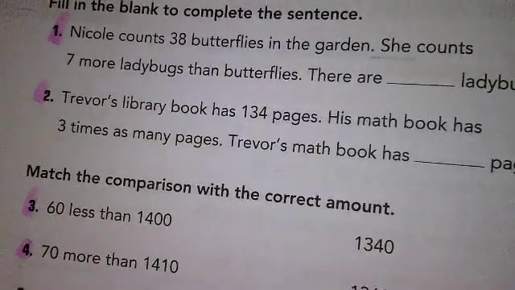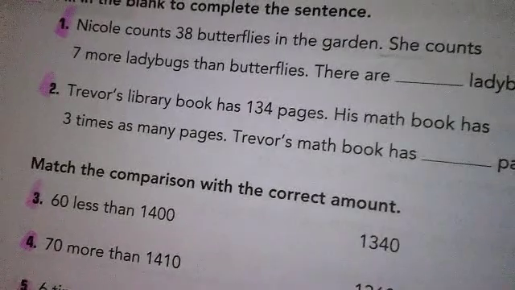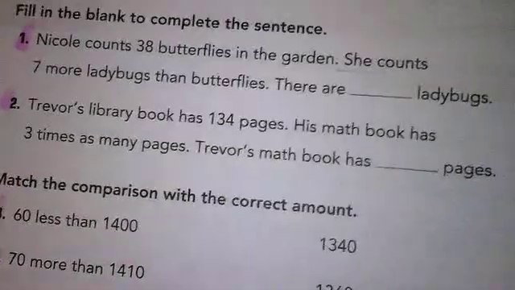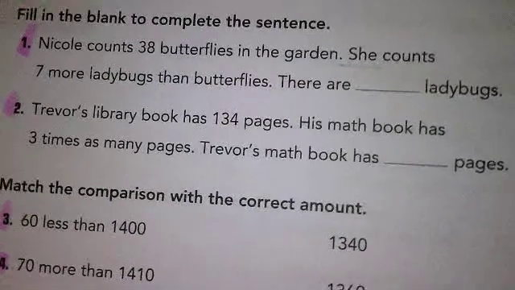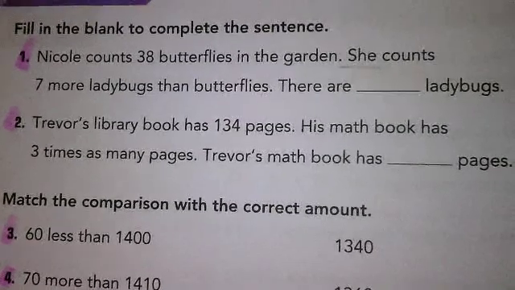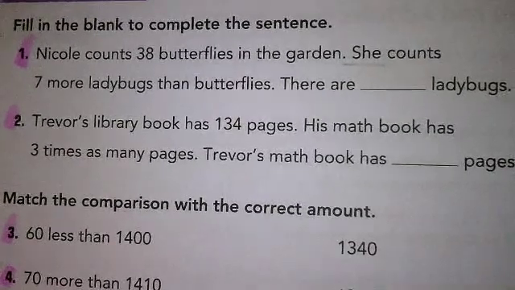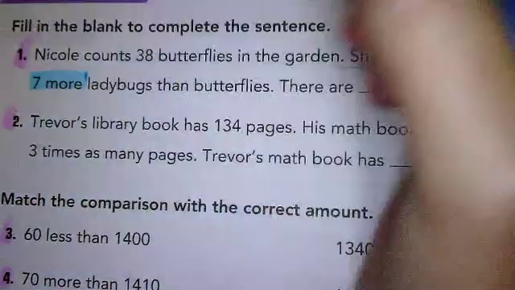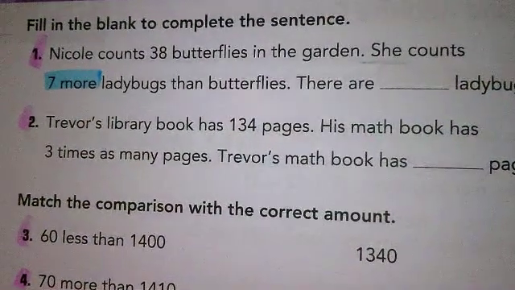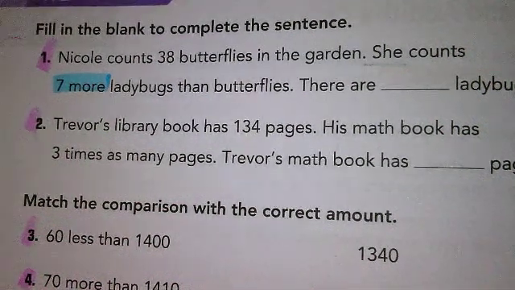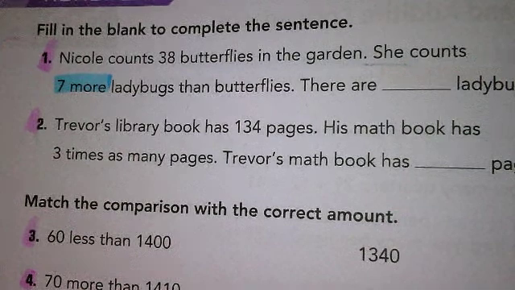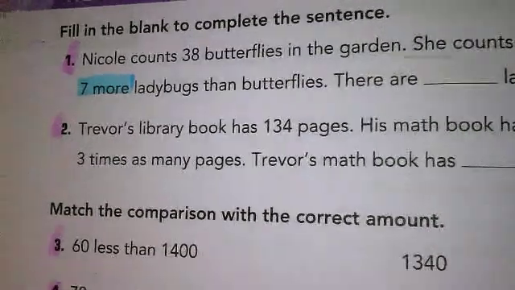So, look at this with me real quick. It says, Nicole counts 38 butterflies in the garden. She counts 7 more ladybugs than butterflies. What word stands out there? What word do we want to pay attention to here? Sebastian? She counts 7 more. Remember, when I see the word more, what does that mean? What am I going to be doing here, do you think? Hazel? Adding. I'm going to be doing addition, so pay attention to that, okay?